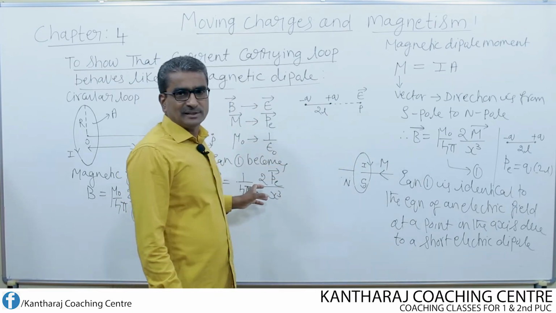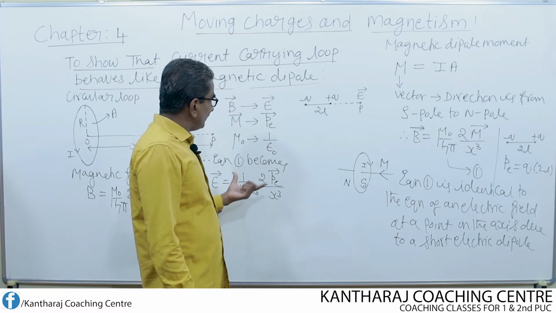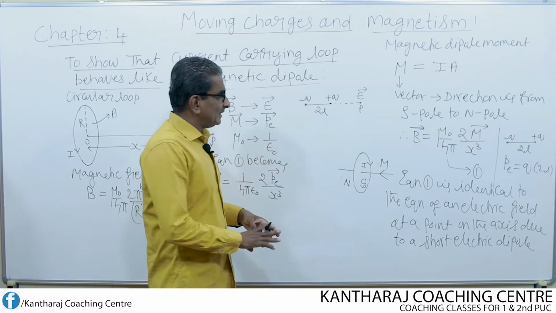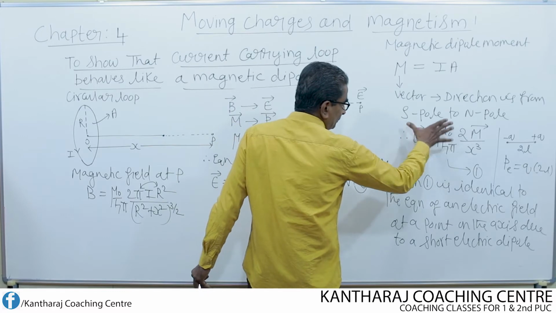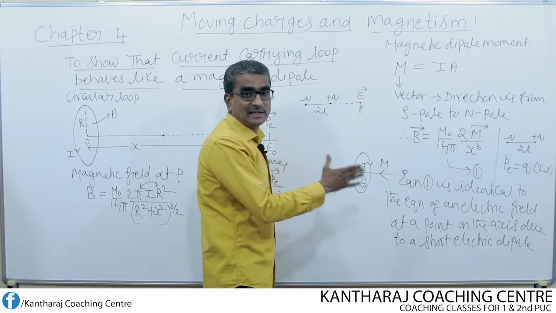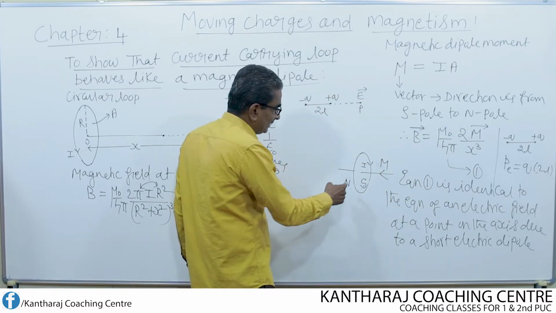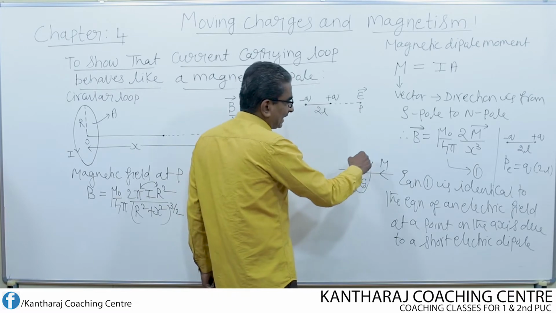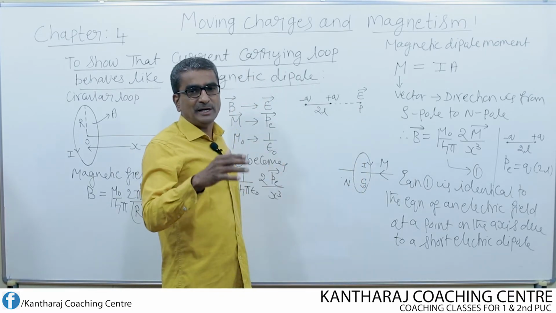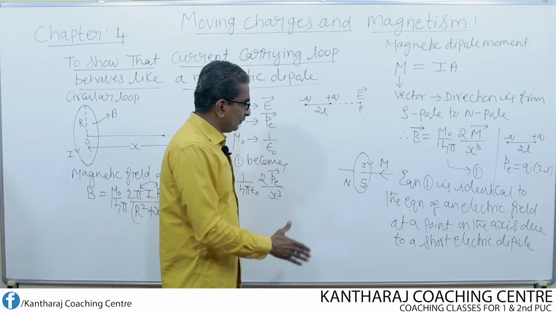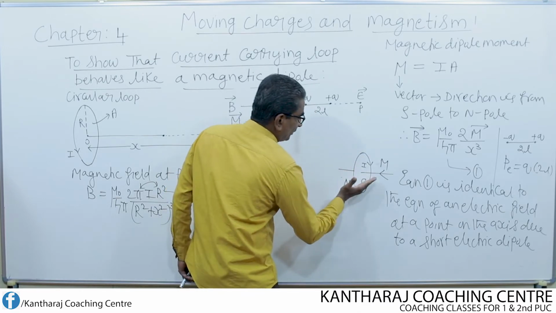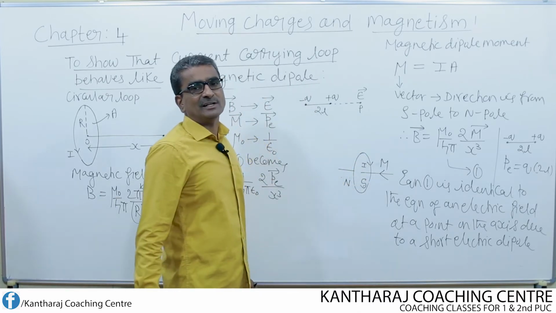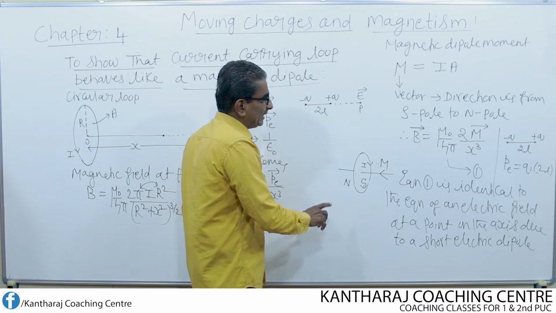So if this is the expression for the electric dipole, then certainly this should become an expression for a magnetic dipole. That means a circular loop carrying current should behave like a magnetic dipole, with one face behaving as south pole and another face behaving as north pole. So that's the meaning of this.